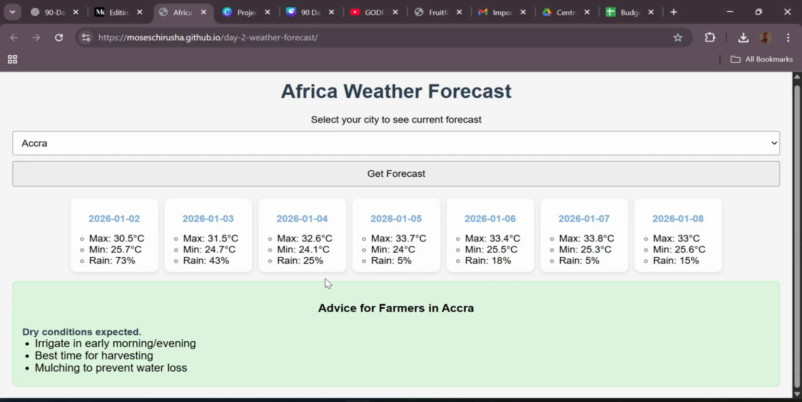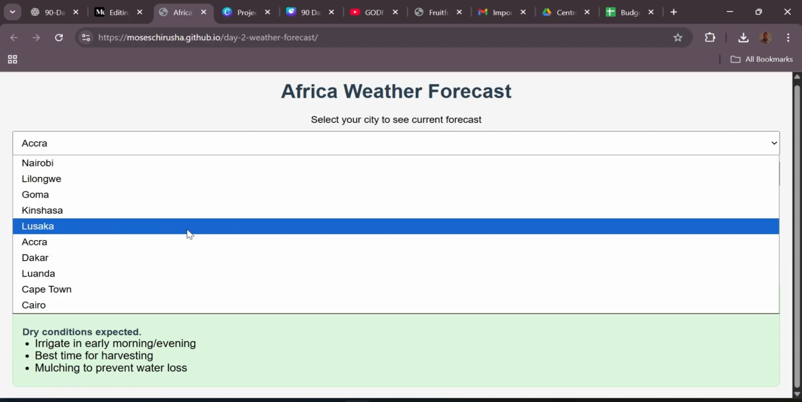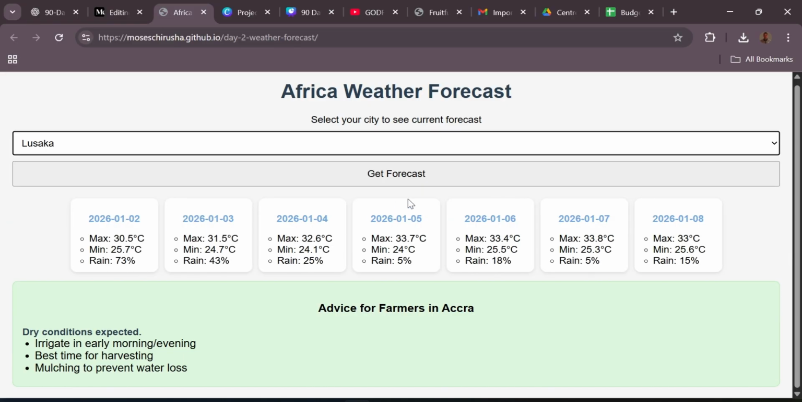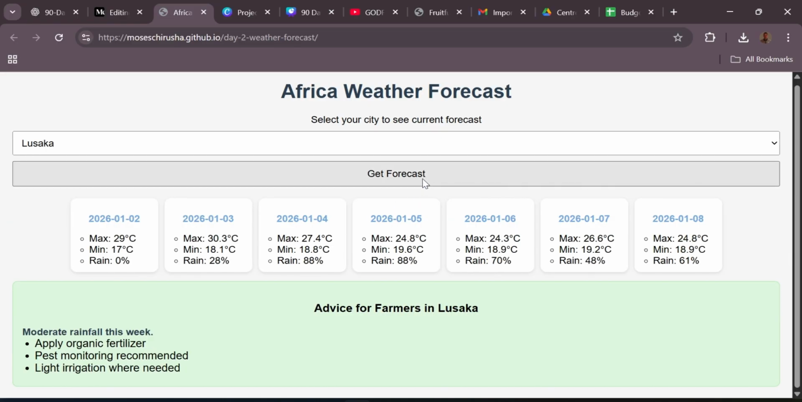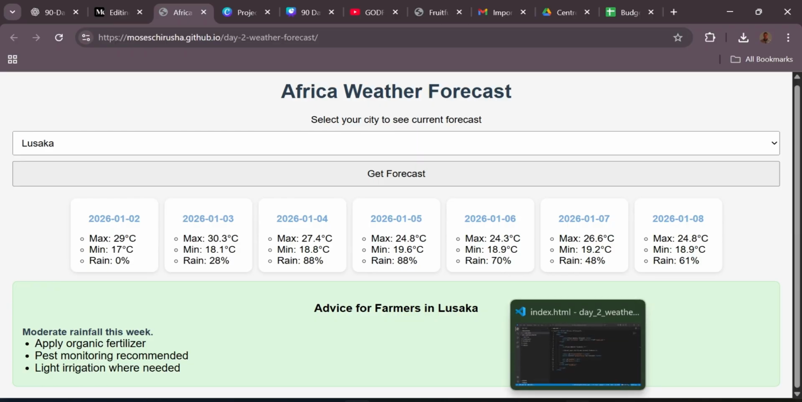And then it's going to give advice for farmers. For this, there will be dry conditions expected in Accra. So it advises farmers to irrigate early in the morning, the best time for harvesting, and mulching to prevent water loss. But if we take Lusaka, which is in Zambia, shout out to people from Lusaka, we will again be given the weather forecast, and they say there is moderate rainfall this week. So farmers can apply organic fertilizer. Pest monitoring is recommended, but also they have to do light irrigation where needed. That is our demonstration. Now let's go to the code.